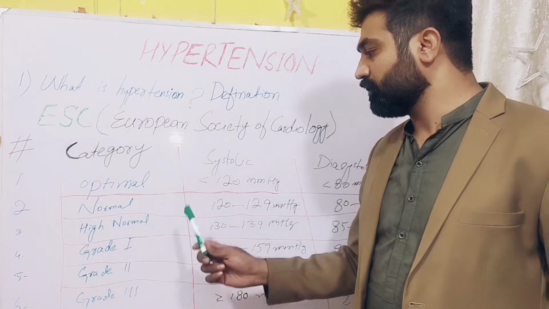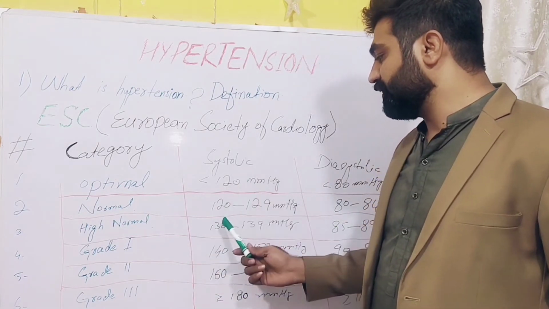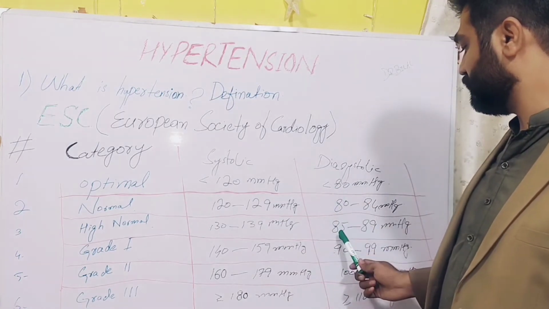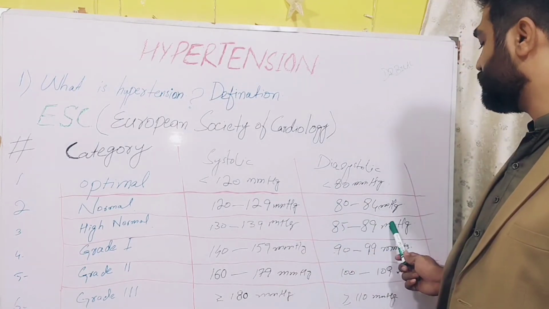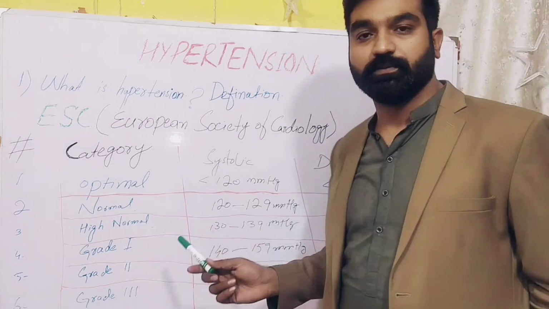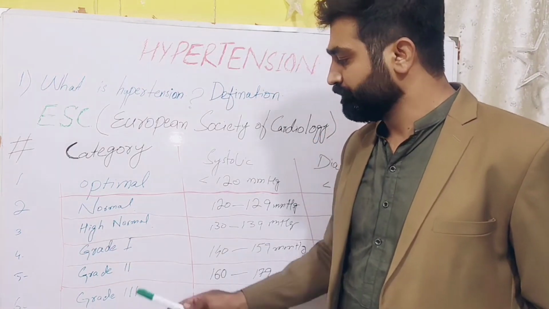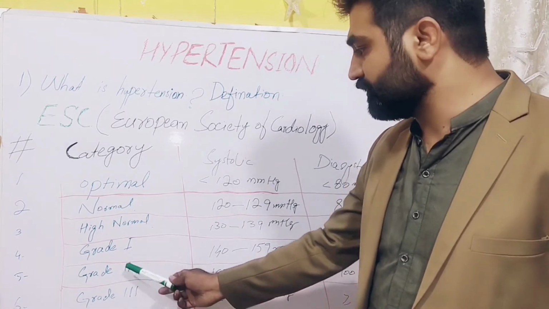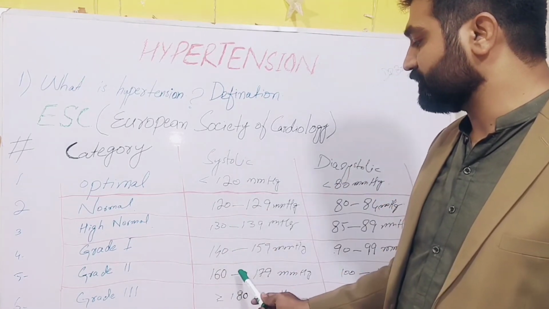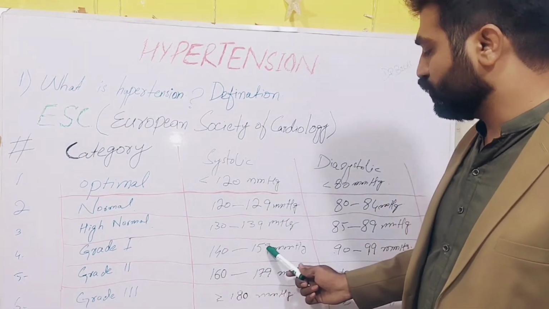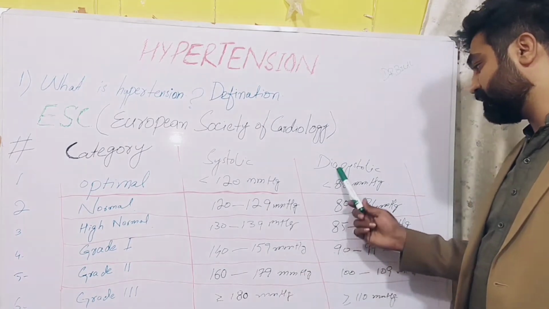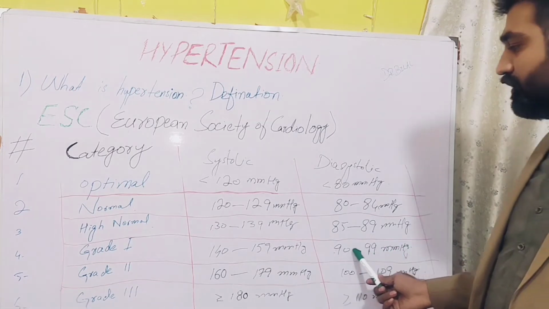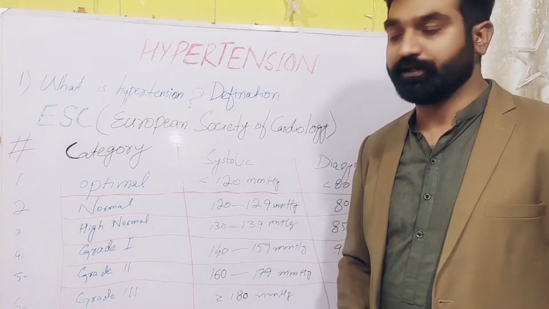Then there is high normal. When the systolic blood pressure is 130 to 139 mmHg and diastolic is 85 to 89 mmHg, we call this blood pressure high normal blood pressure. Then there are these three grades of hypertension. Grade 1 is when systolic blood pressure is 140 to 159 mmHg and diastolic is 90 to 99 mmHg, we call this grade 1 hypertension.